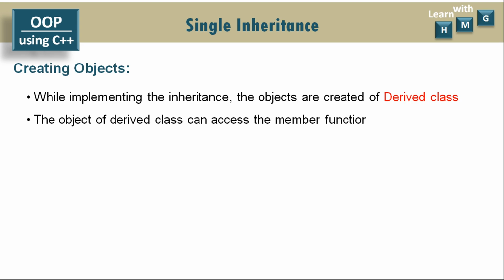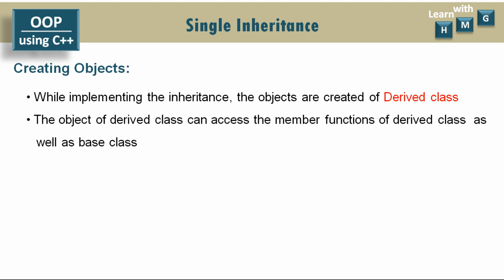The object of the derived class can access the member functions of the derived class as well as the base class. So even though we are creating objects of the derived class only, this object can access the member functions of the derived class as well as of the base class. It is not required to create an object of the base class, only create the object of the derived class.